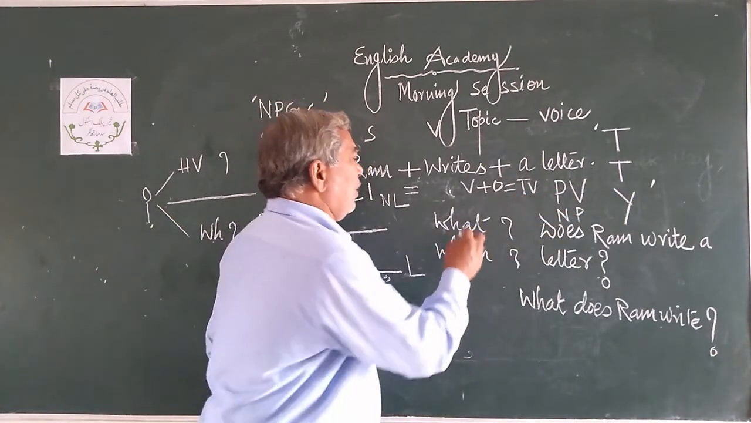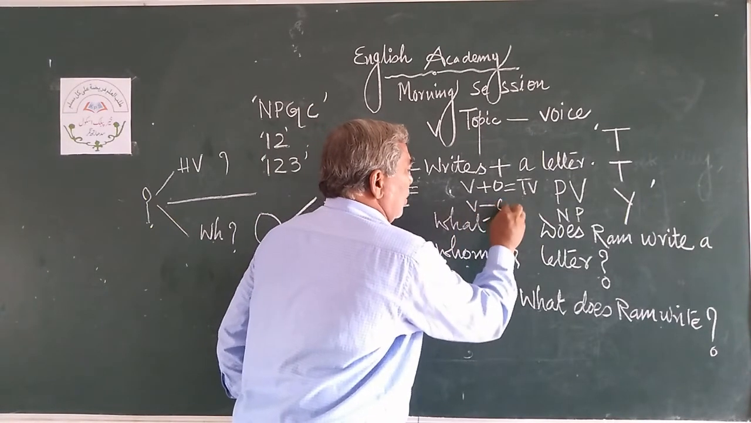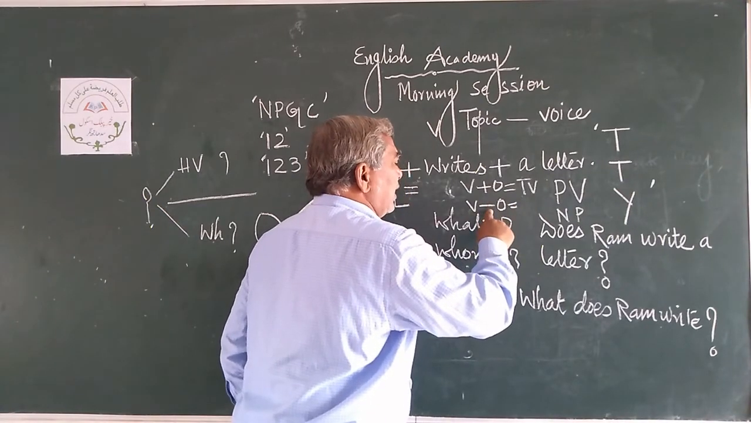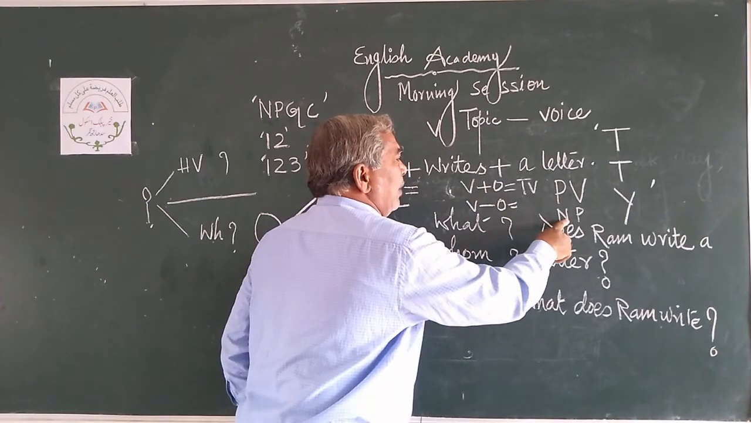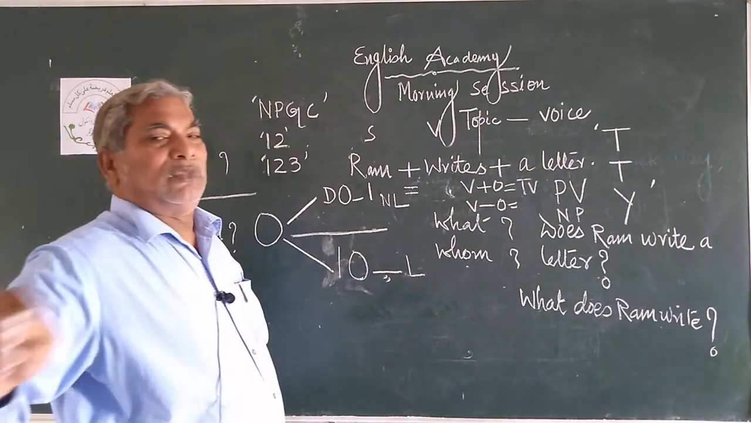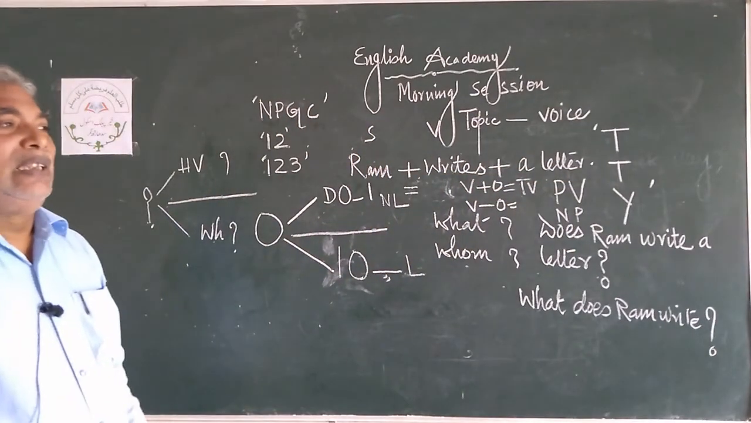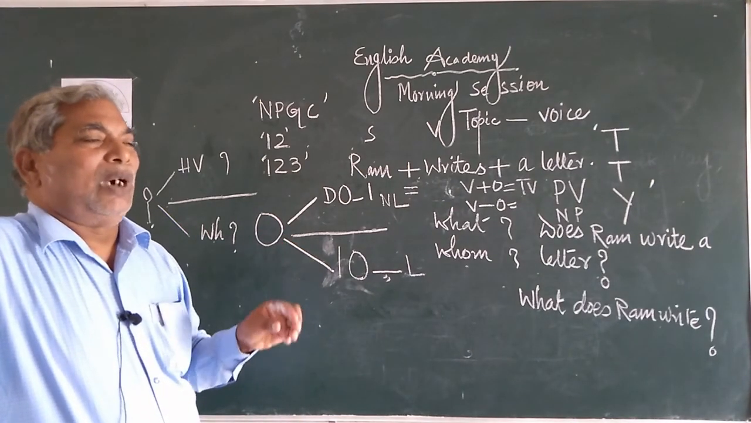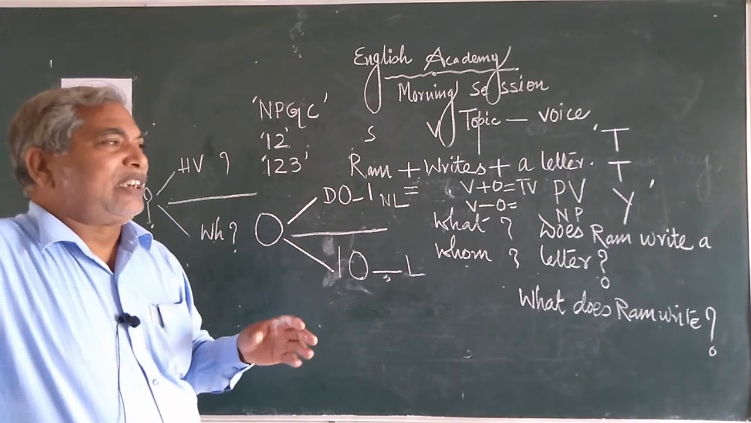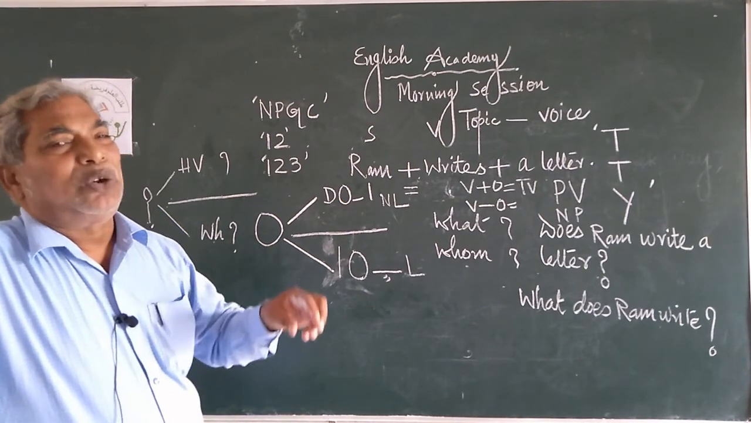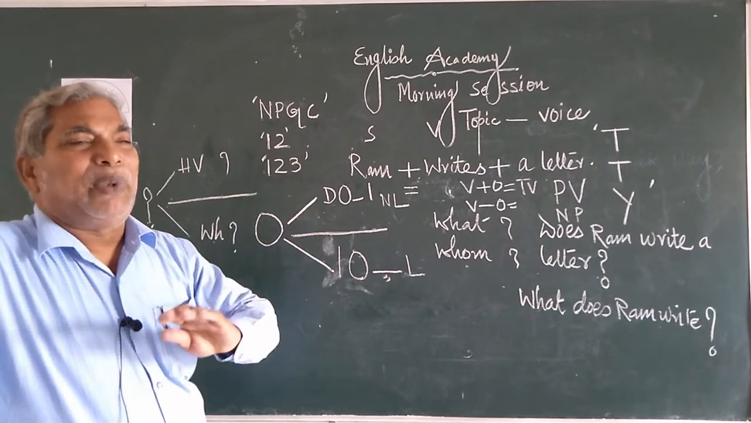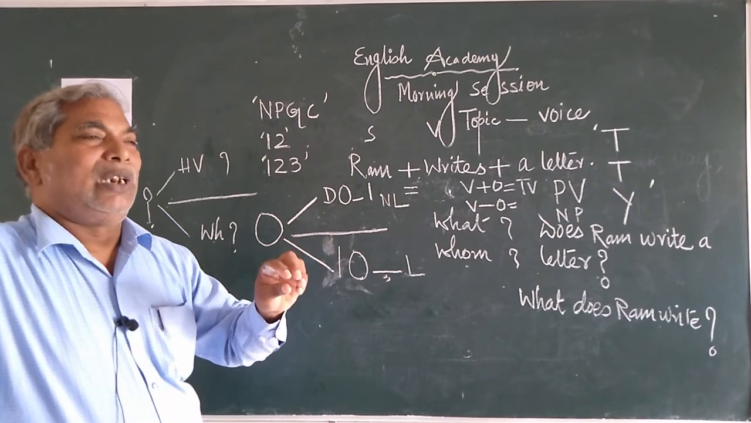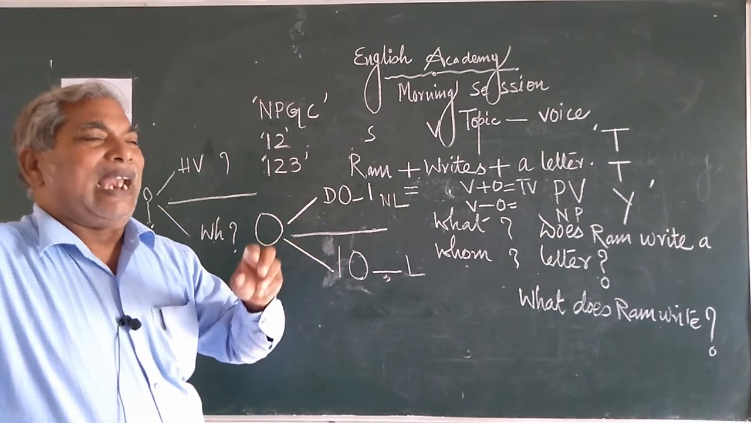And if there is V minus O, this is equal to intransitive verb, and an intransitive verb has NP, no passive. So it means the verb which has an object, you can convert, you can transform, you can change into passive voice, and the verb which has no object, we can never change into passive voice. It is totally, absolutely, completely, entirely wrong.